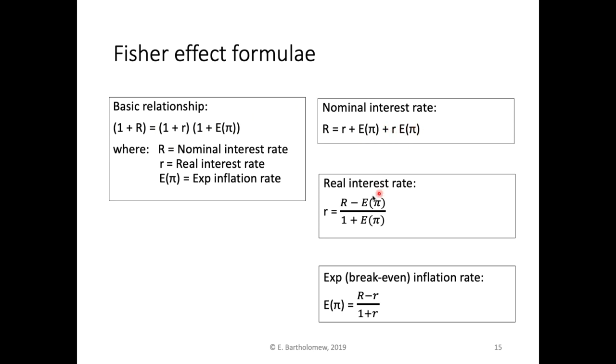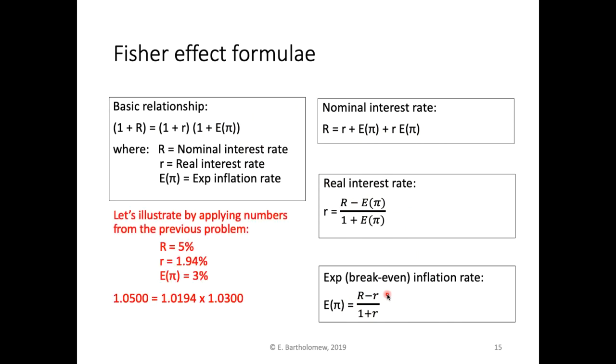The real rate of interest, again, using our nomenclature, small r, would be given by this formula, just rearranging that one. And then the expected break-even rate of inflation would be the nominal rate minus the real rate divided by 1 plus the real rate. And again, if the real rate is very small, then this is going to be close to 1, and so the arithmetic approximation will be close.